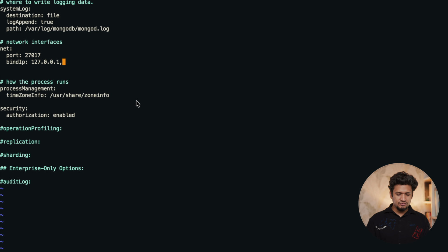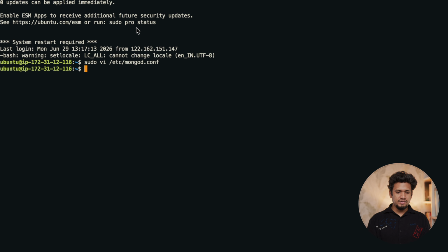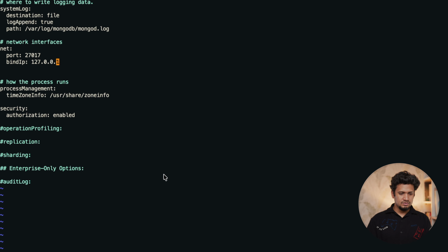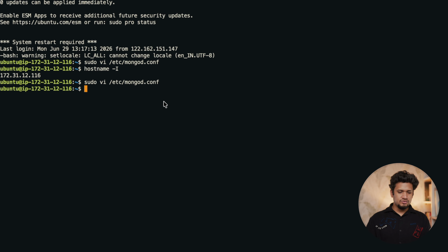First of all, we have to know the IP address. Let's get the local IP address of this server, which will be found by hostname -i. This is the IP address of the server running MongoDB. Now let's add this in the configuration of MongoDB. Now it will be bound to the IP address which is visible to the local system as well. Now we have to restart our MongoDB server.